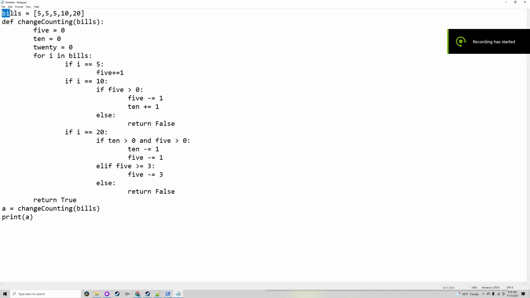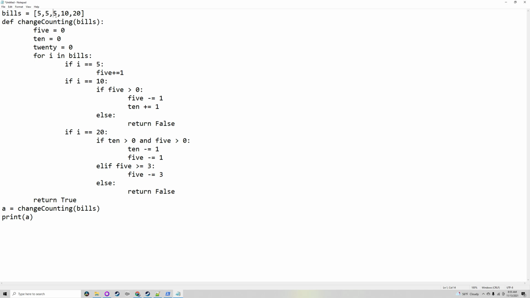This program takes the input of bills and will output whether you can give change or not. So how it works is you start off with no money and you collect the money. For example, if you find a $10, every lemonade costs $5. And if you find something bigger than $5, then you obviously need to give change.